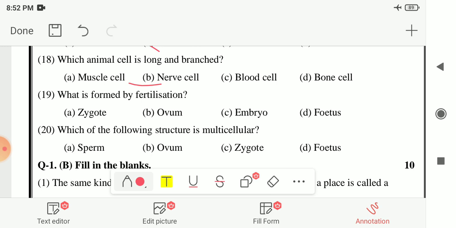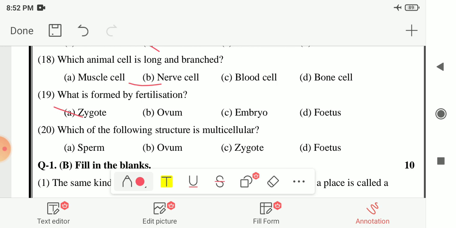Next, 19th number, what is formed by fertilization? The options are zygote, ovum, embryo and fetus. So here your answer is option A, that is zygote. After the fertilization or fusion of male and female gametes, the zygote is formed.